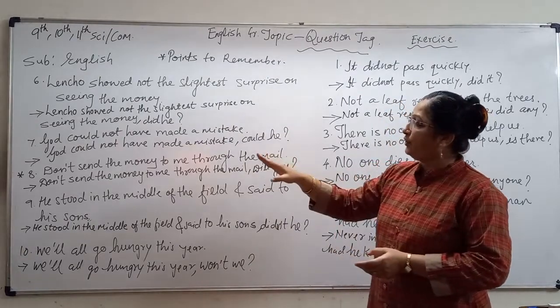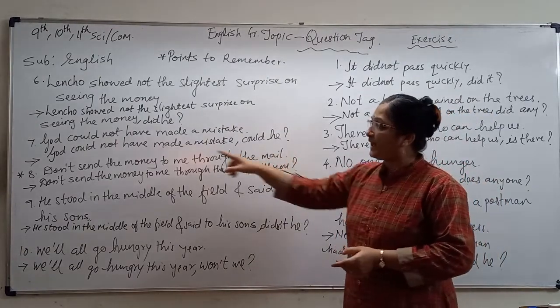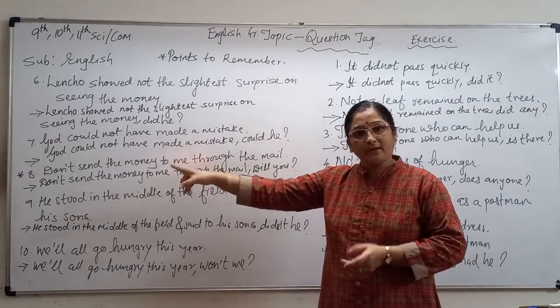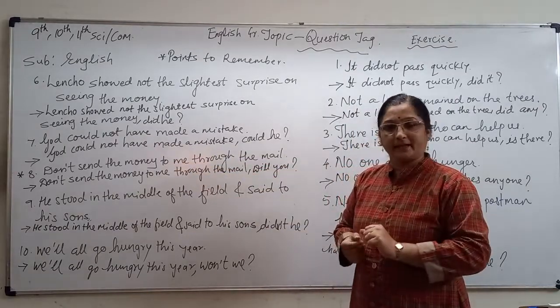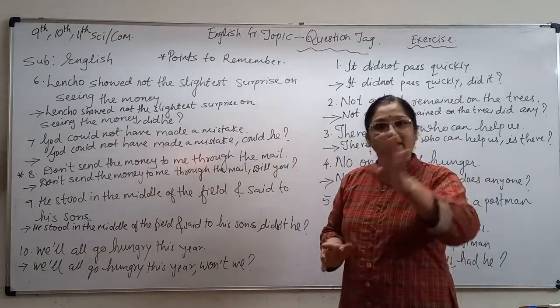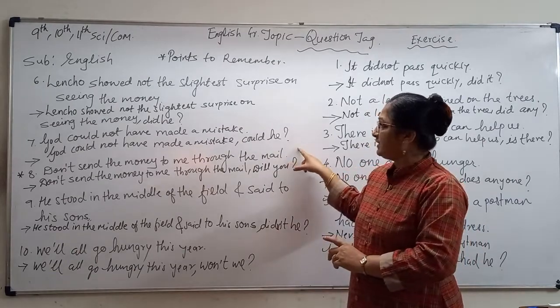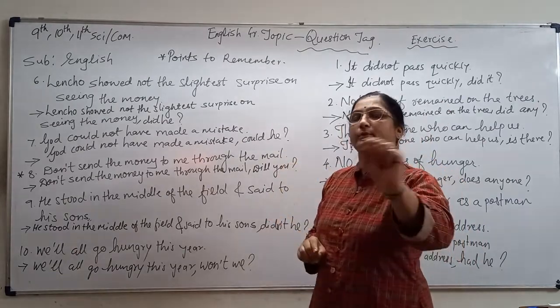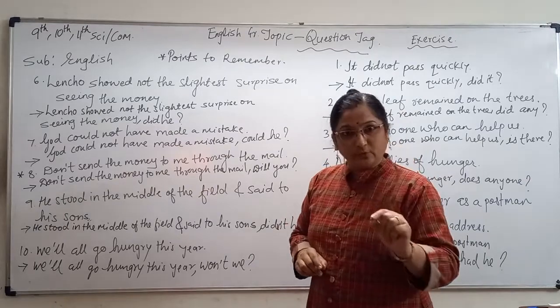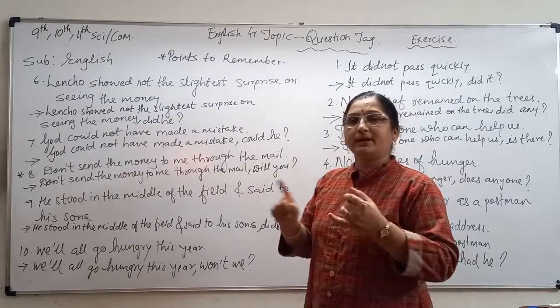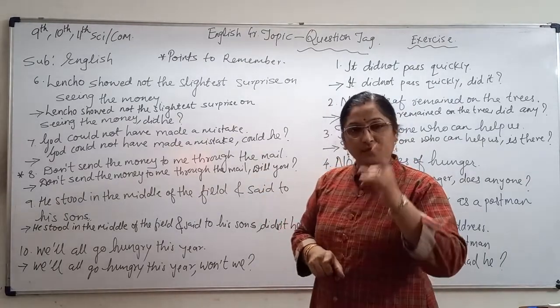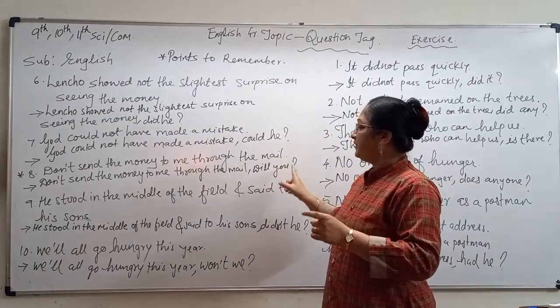Next one, don't send the money to me through the mail. I made a star there. Why? You can write in your notebook in brackets: this is an imperative sentence. Also note down what I am saying now. Whenever there is an imperative sentence, always use the 'will you' tag.